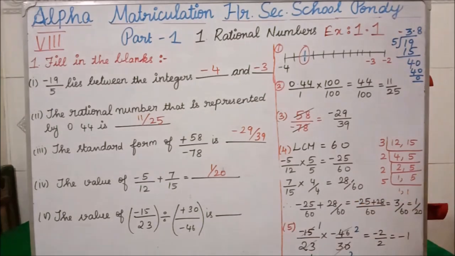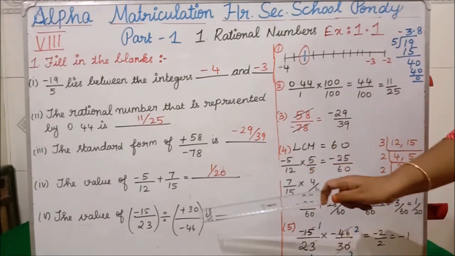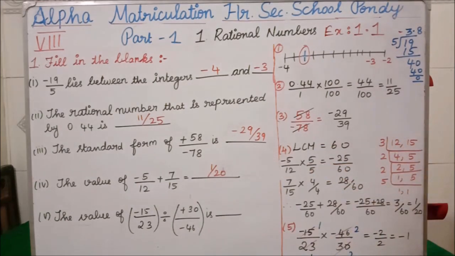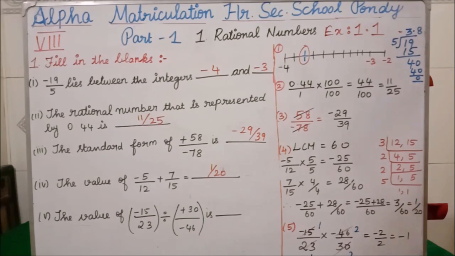Now the fifth question. The value of minus 15 divided by 23 divided by 30 divided by minus 46. Students, you all know if you are having a divide symbol in between two fractions, the fraction after the divide symbol will go up and become its reciprocal.